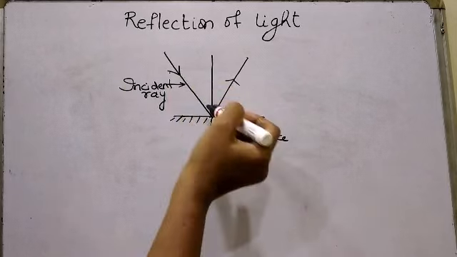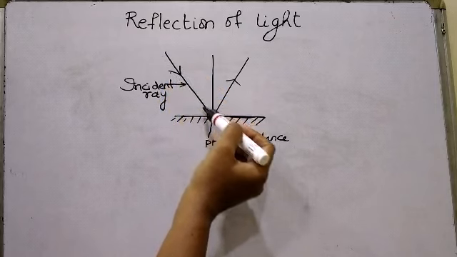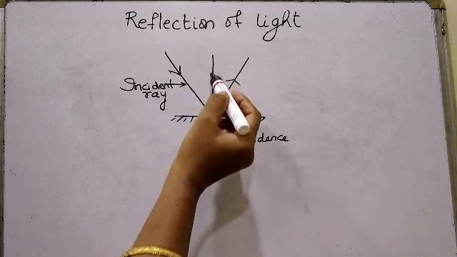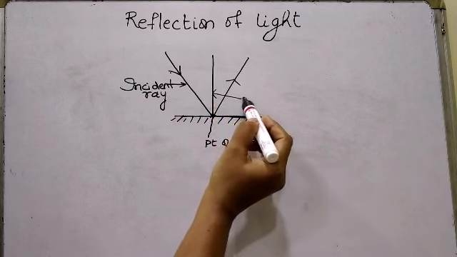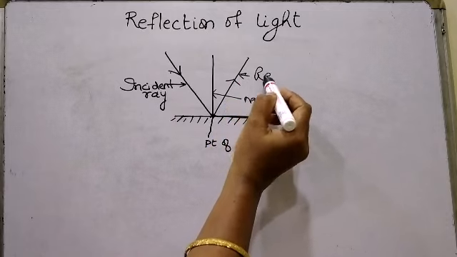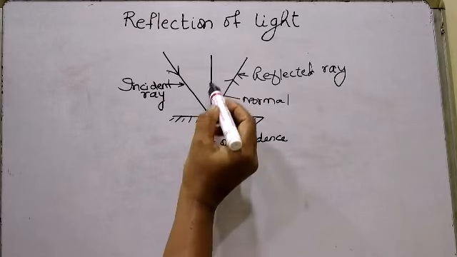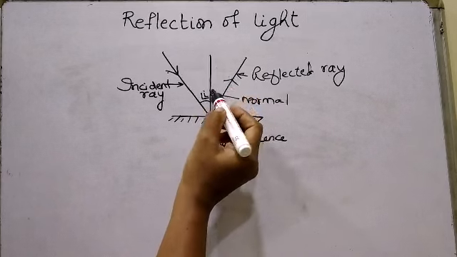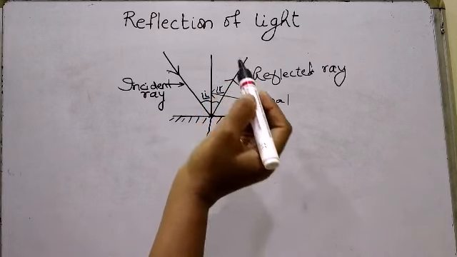Now when the incident ray falls on the surface, the ray of light gets reflected. So this ray of light after reflection is called a reflected ray. If we draw a perpendicular to the surface at the point of incidence, this perpendicular is called the normal. This is the reflected ray. An angle is formed between the incident ray and the normal. This angle is called the angle of incidence. An angle is formed between the reflected ray and normal. This angle is called the angle of reflection.